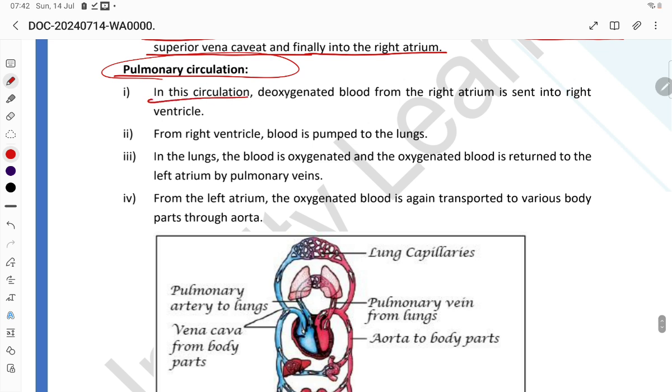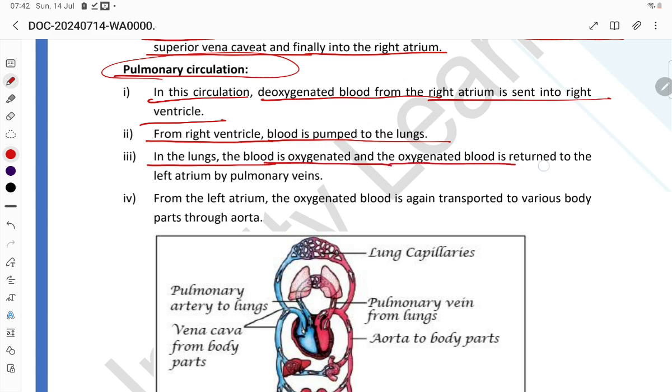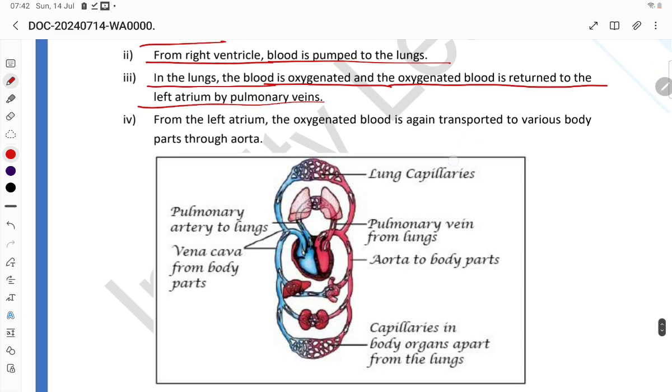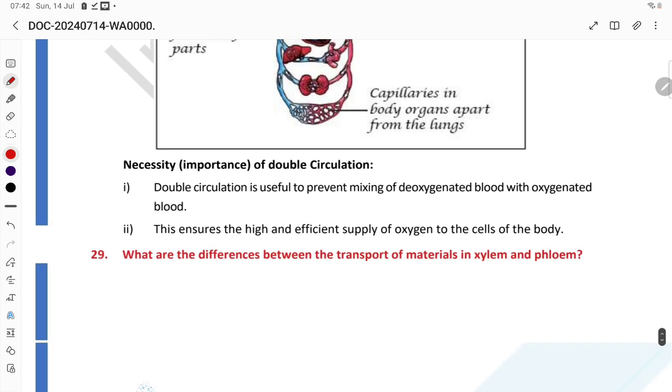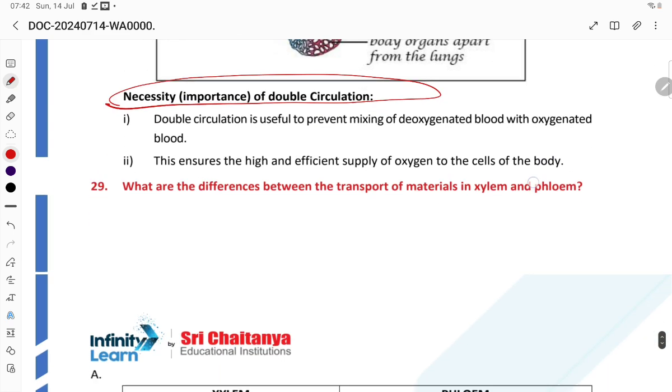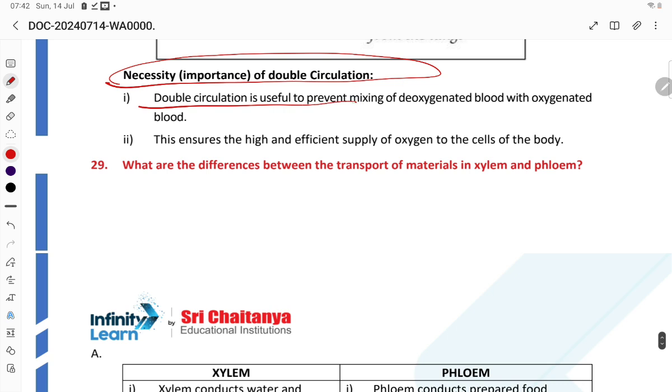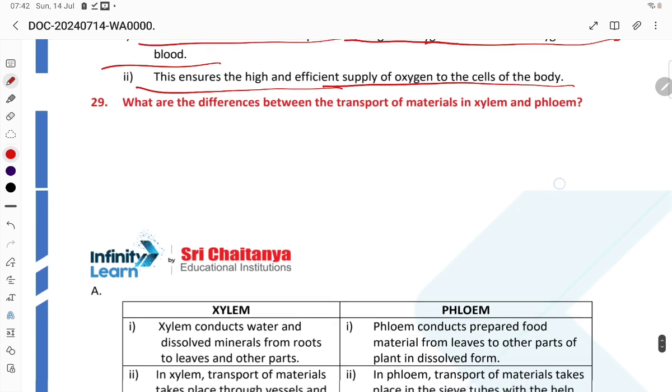Pulmonary circulation: deoxygenated blood from the right atrium is sent to the right ventricle. From the right ventricle, blood is pumped into the lungs. In the lungs, the blood is oxygenated, and the oxygenated blood is returned to the left atrium by the pulmonary vein. From the left atrium, the oxygenated blood is again transported to various body parts through the aorta. The importance of double circulation: it prevents mixing of deoxygenated and oxygenated blood. It ensures a highly efficient supply of oxygen to the cells of the human body.